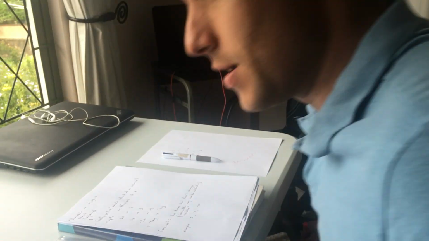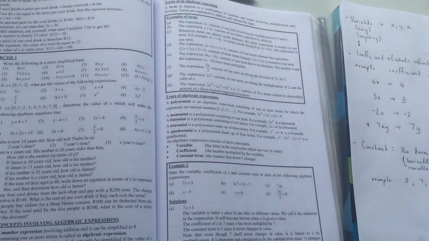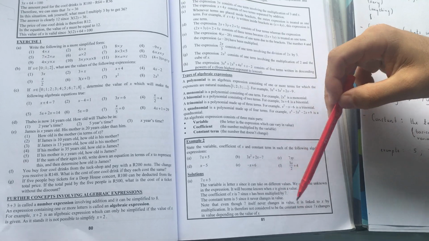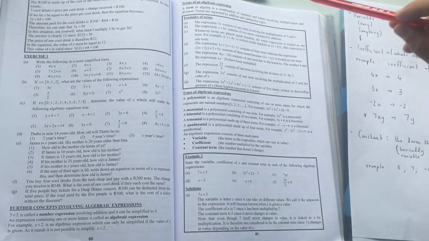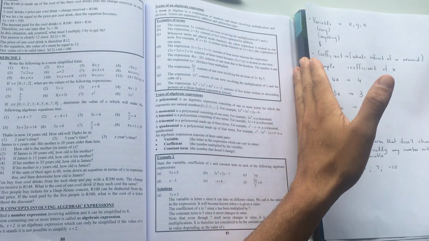So let's begin. Forgive me for the camera work, this is all new to us. So let's just see how this goes and plays out. We'll be starting with algebra on page 81 in your textbooks. Page 81 is the introduction. Now, there's a lot of stuff here that you might not understand. That's why I've got some notes to help you.